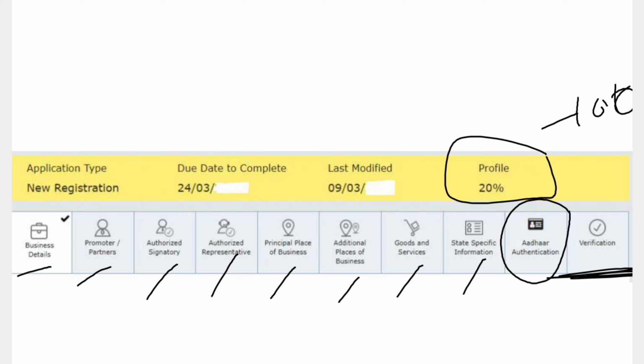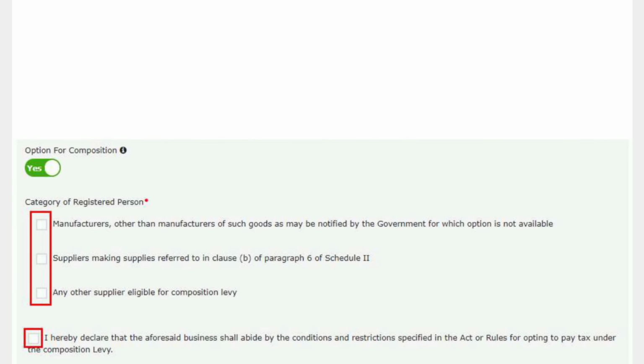So if you click on business details, it will show these details. If you are applying for composition, composition is a different chapter. I will explain it in the input tax credit chapter. For the time being, in general, a composition taxpayer is not eligible to take any input tax credit. They have to simply pay GST on the taxable turnover itself.